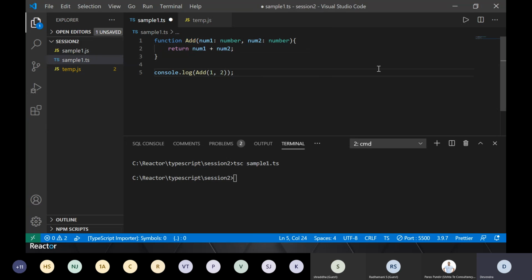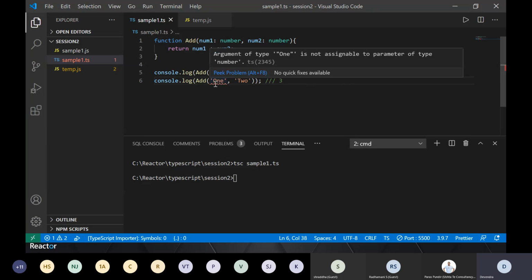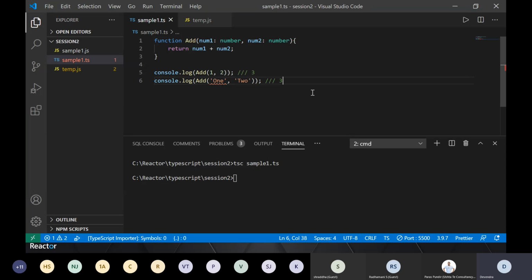Okay, so the output of this should be 3. And let's say if I call the same function with strings, with let's say 1 and 2. Yep, it is giving that error. Ignore it for now. It is saying that this method cannot take input as string, right? So that's where it is helping me. But let's assume I want a function like this, and that's where any can help us. You might have to think of the scenarios in your case. And the second thing which we are going to cover is union.